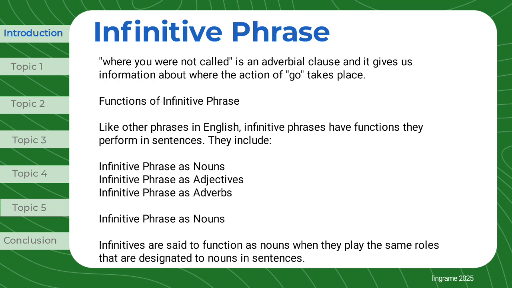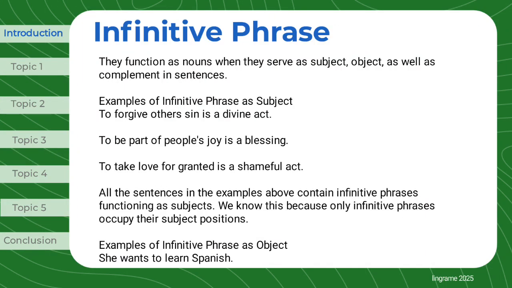Functions of infinitive phrase. Like other phrases in English, infinitive phrases have functions they perform in sentences. They include infinitive phrase as nouns, infinitive phrase as adjectives, infinitive phrase as adverbs. Infinitive phrase as nouns. Infinitives are said to function as nouns when they play the same roles that are designated to nouns in sentences. They function as nouns when they serve as subject, object, as well as complement in sentences.